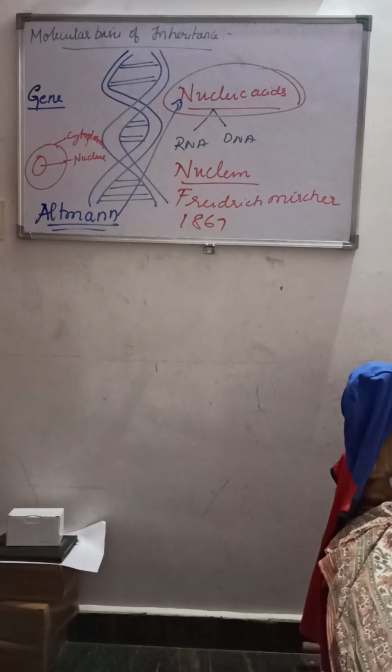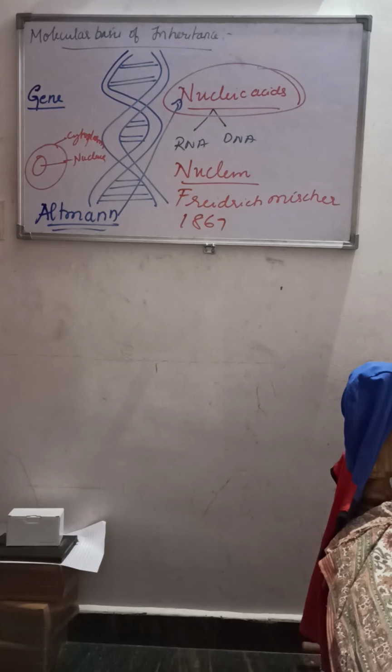And what are the types of nucleic acid? They are RNA and DNA. They are called nucleic acids because they are found in the nucleus of the cell and show acidic property. Hence the name nucleic acid.